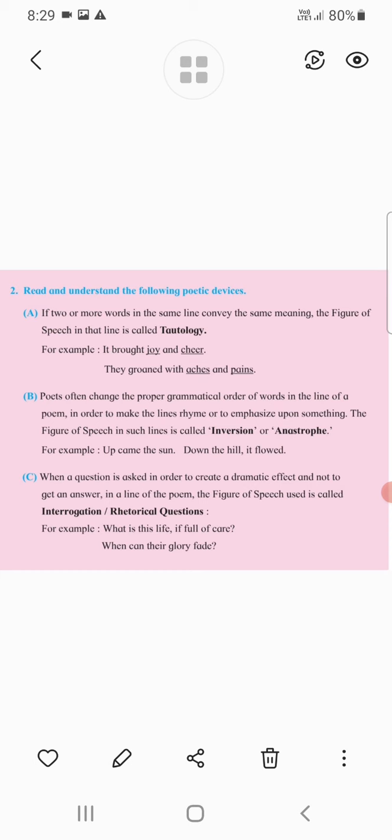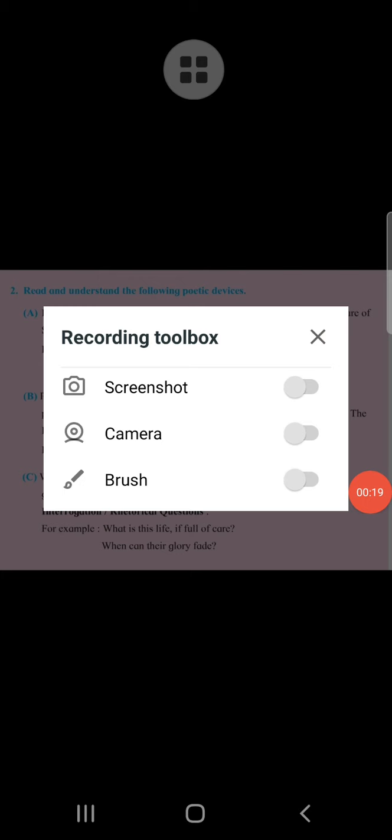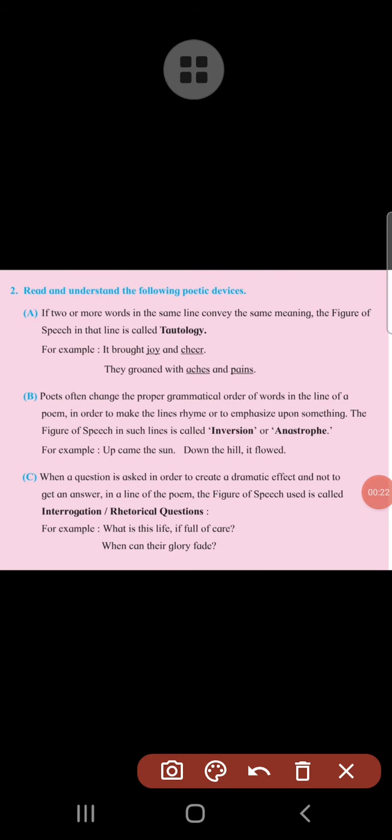In the previous session, we started our new topic, a very small poem titled "The Pilgrim," and we discussed the activities which are given in the warming up section. Today, through this video, we will also try to understand some remaining activities given in the warming up section. These activities are very essential to understand the content in the poem, as I have already told you so many times.